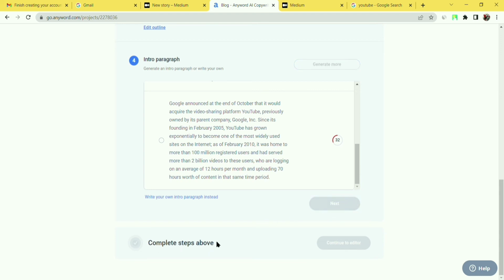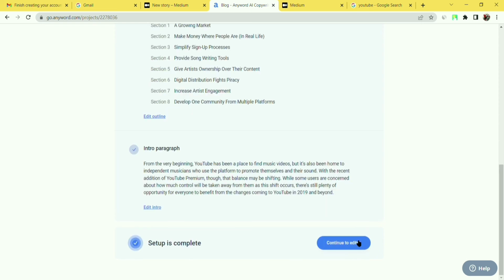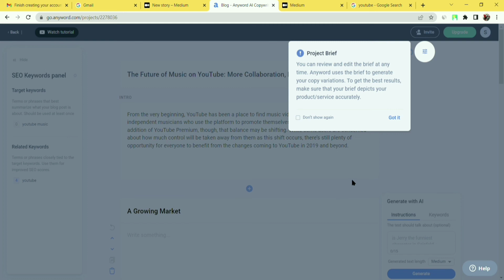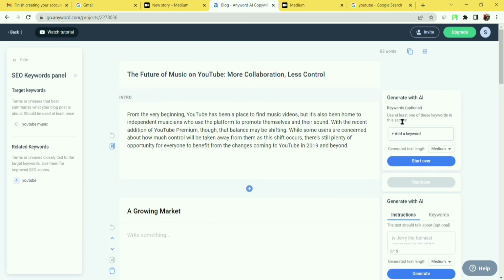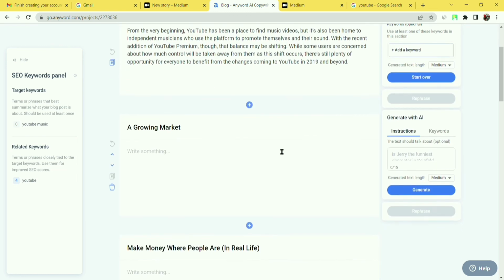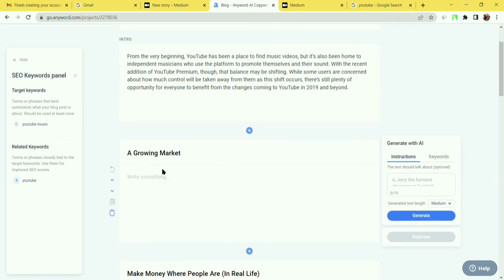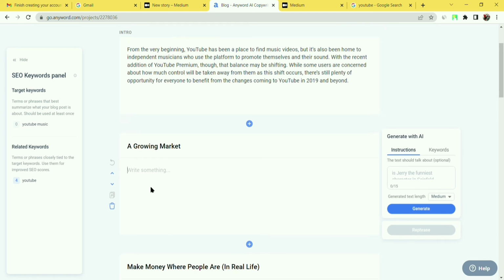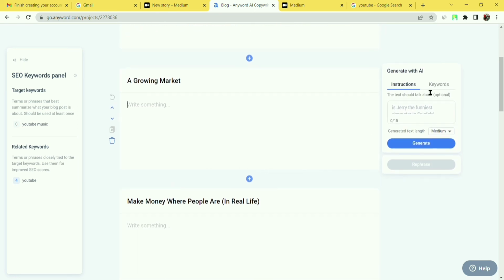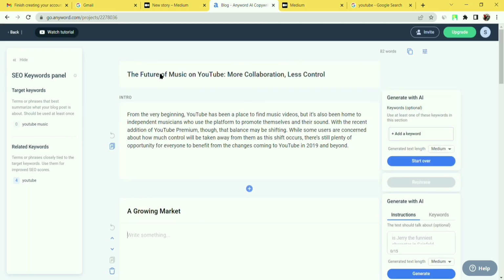Complete setup above. Now click on continue to editor. Okay. Now they will show us some instructions. So we have to click it here. We have to add some other things here, and you can also give instructions and keywords, but I don't have time to give that.